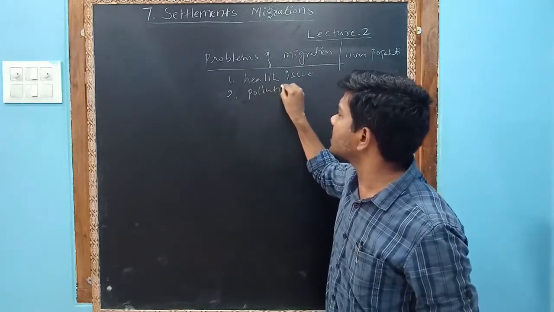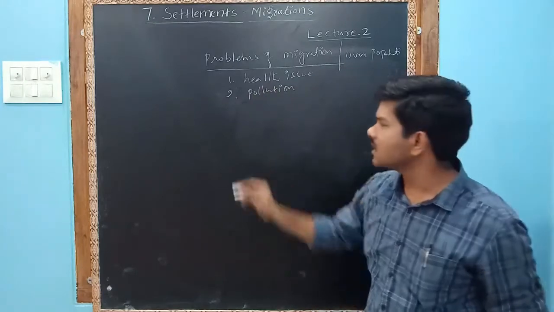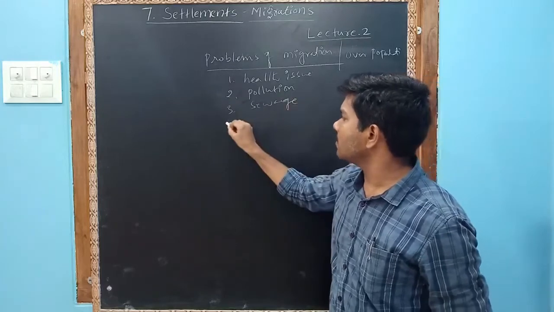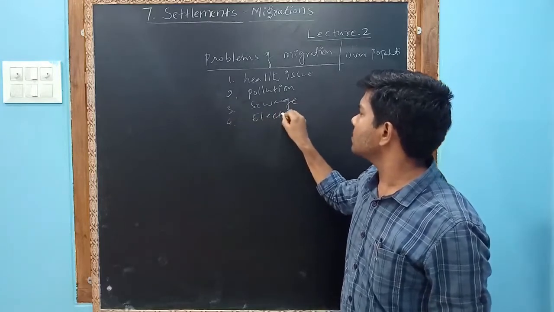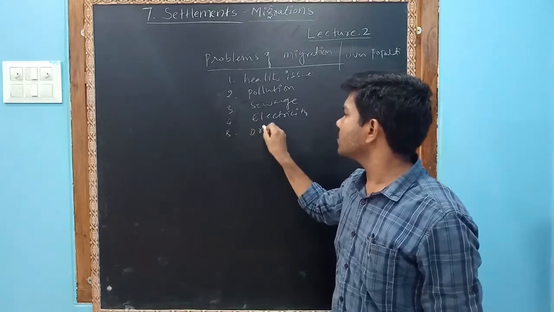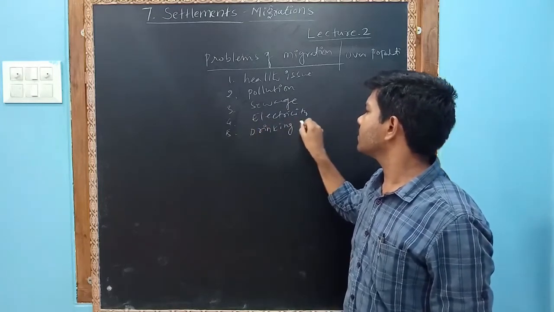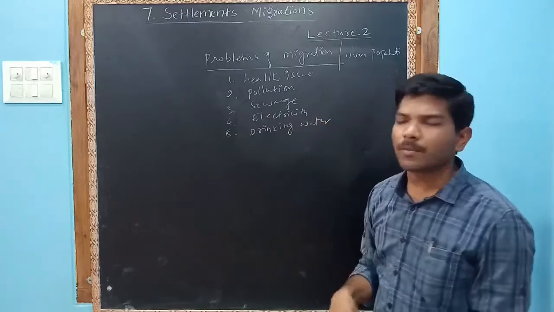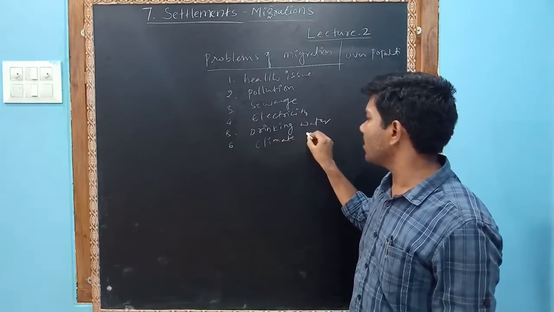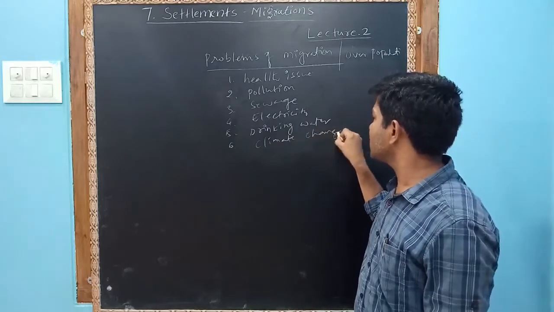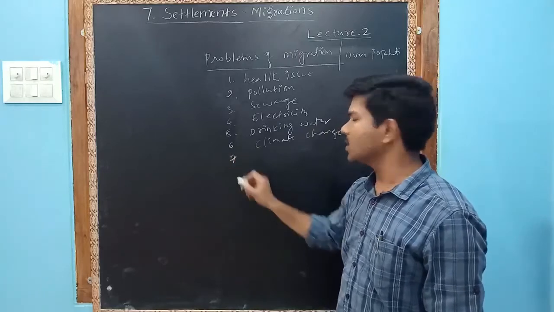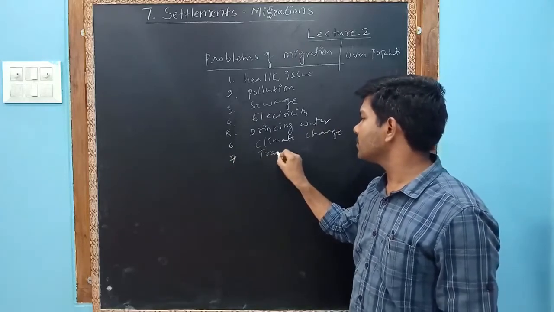Pollution will increase. Sewage problem. Electricity problem. Drinking water problem. Next, climate change may be a problem. Next, transportation problem.